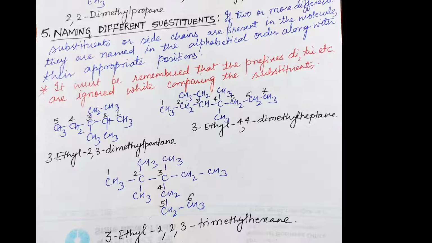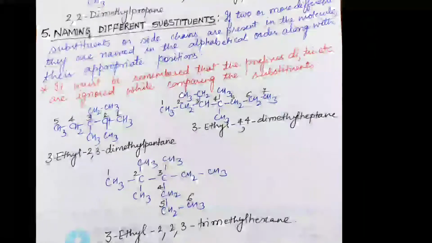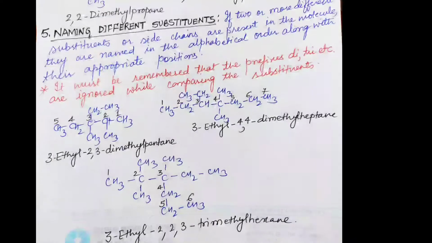You can see here that an ethyl group is attached at the third position, one methyl is attached at the second position, and one methyl is also attached at the third position. So the name of this compound will be 3-ethyl 2,3-dimethyl pentane, because 5 carbon atoms are present in the longest chain.